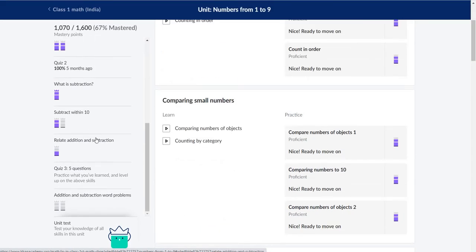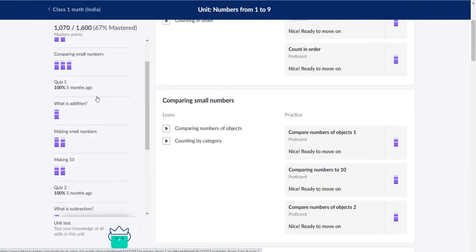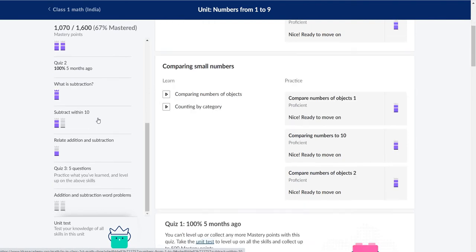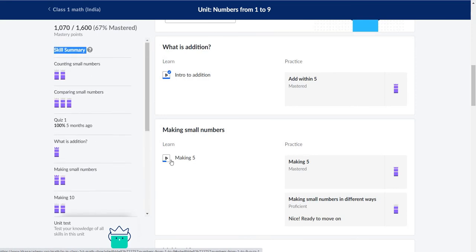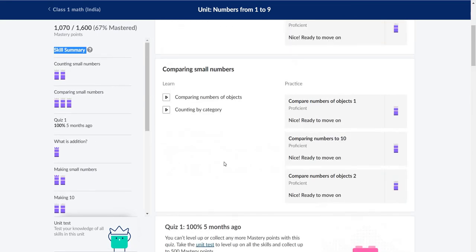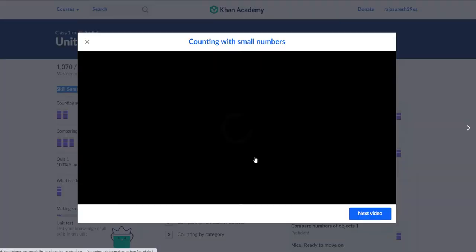They can do the same exercise for practice any number of times, and that will be recorded here so that you can track the quiz, how they attended five months back and how they attended after that. You can track instead of sitting with the kids. You can give them access to this site, and they can learn more about their education.